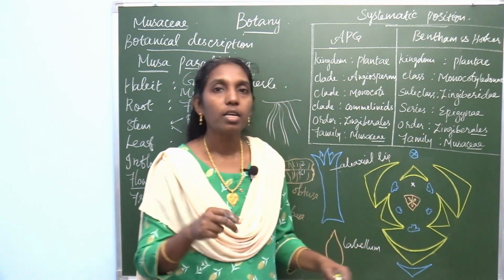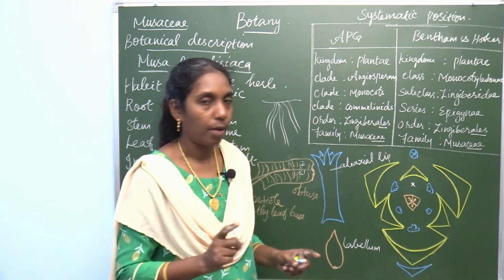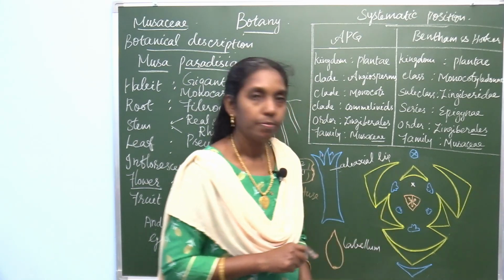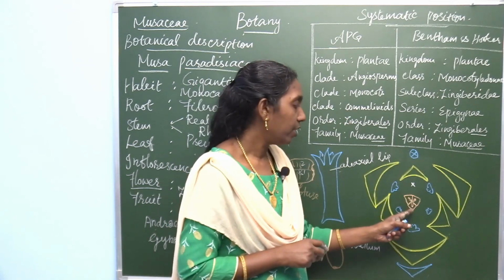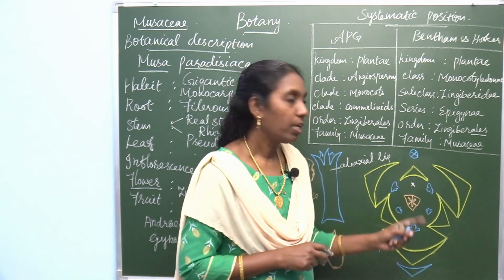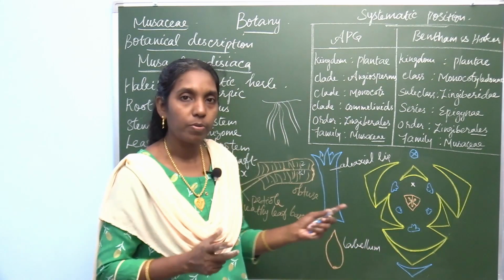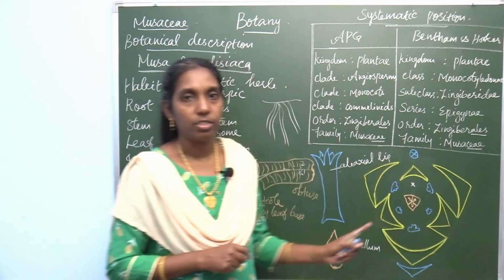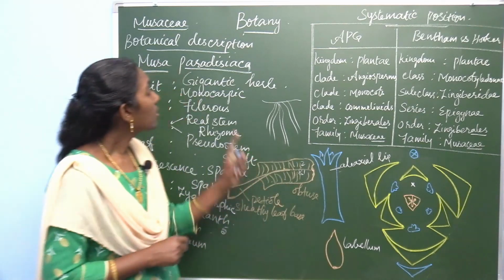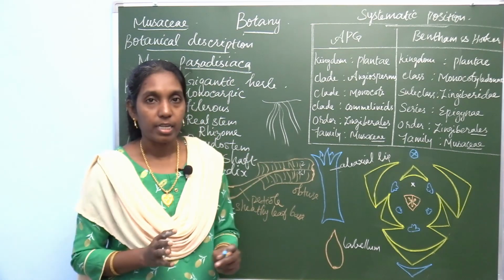And this is the one that is either absent or staminode. So, you mark like this. Inner to this, the inner whorl is called gynoecium, tricarpellary ovary, syncarpous, carpels are united, and axile placentation. This is the botanical description of Musa paradisiaca.